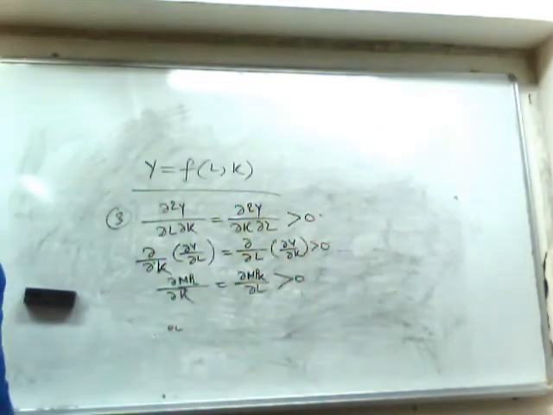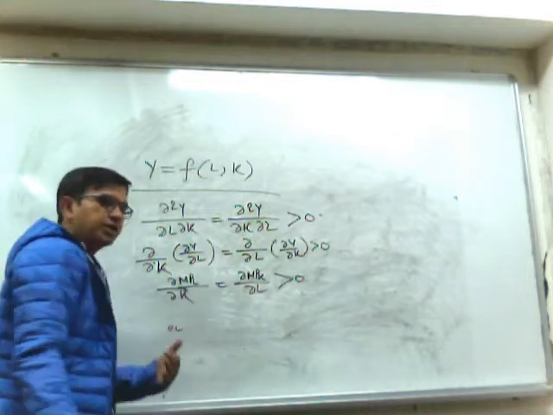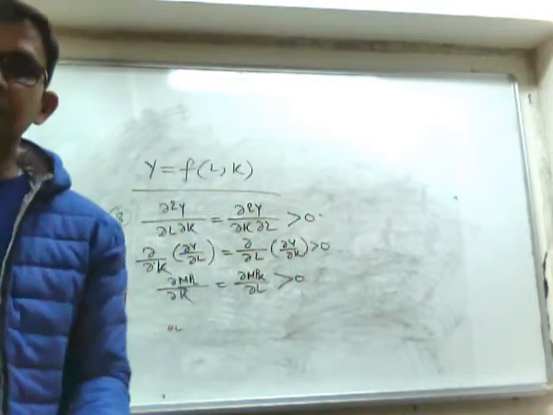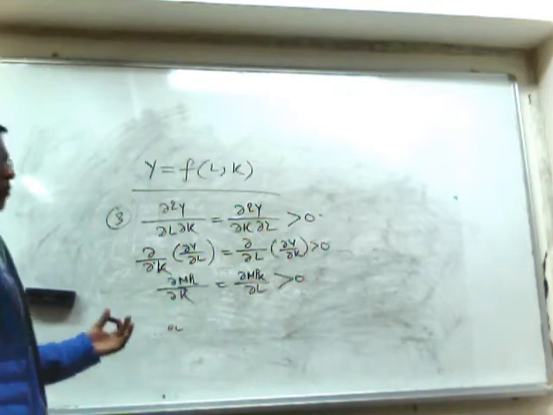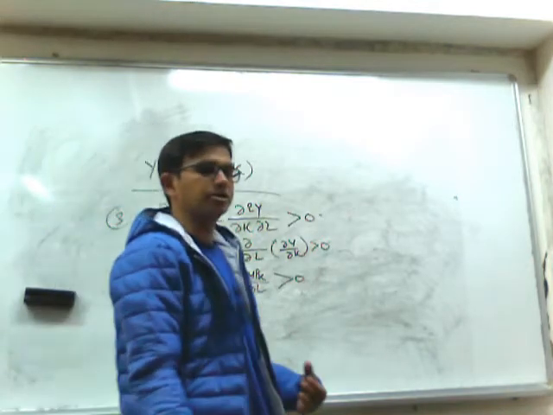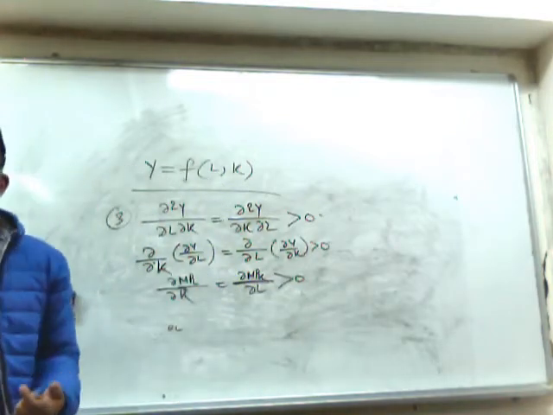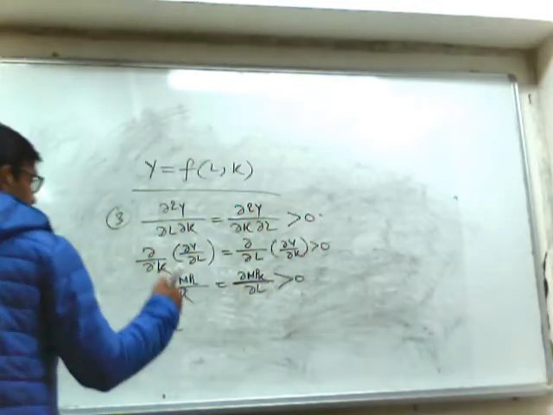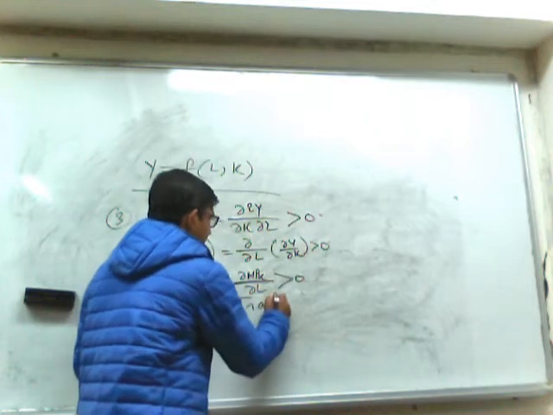So this is the simple thing, that keeping labor unchanged, if we increase the capital, the marginal productivity of labor will increase because the workers will have more capital to work with. Similarly, if we increase the labor keeping capital unchanged, the marginal productivity of capital will increase because there will be more utilization of capital. So this condition is known as Inada condition.